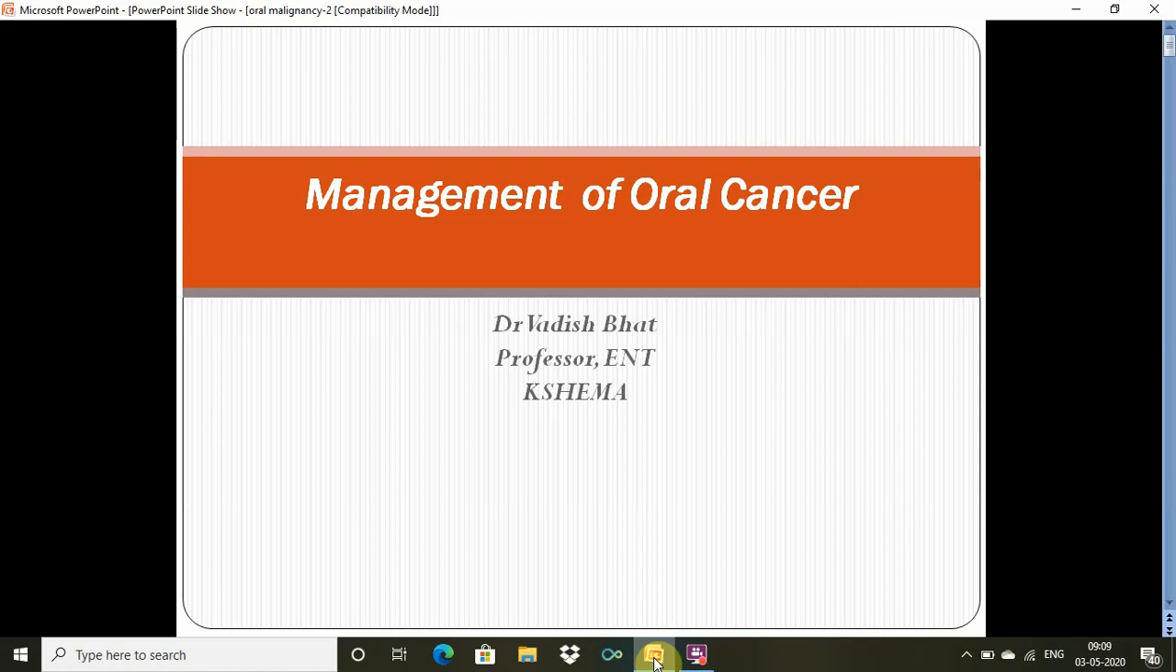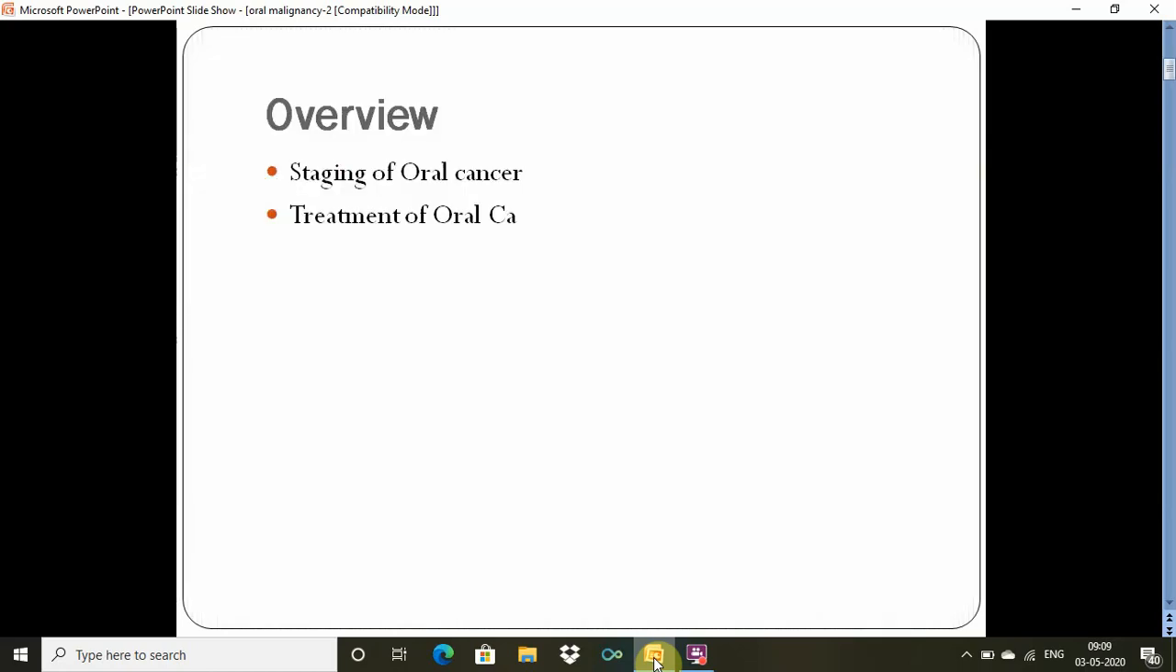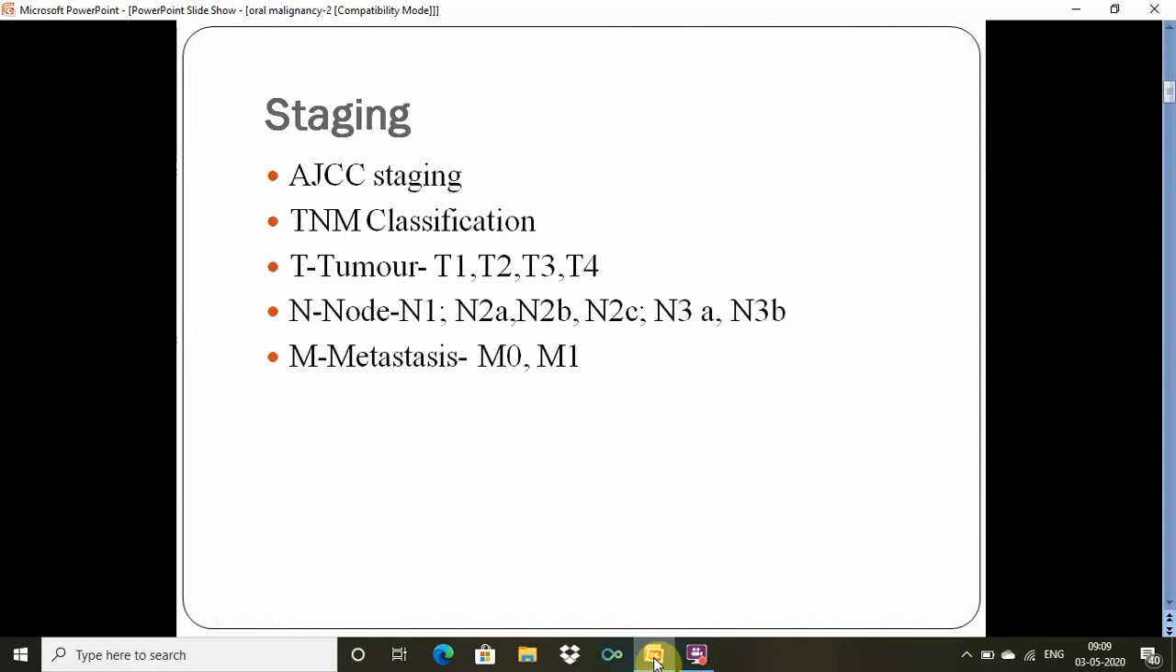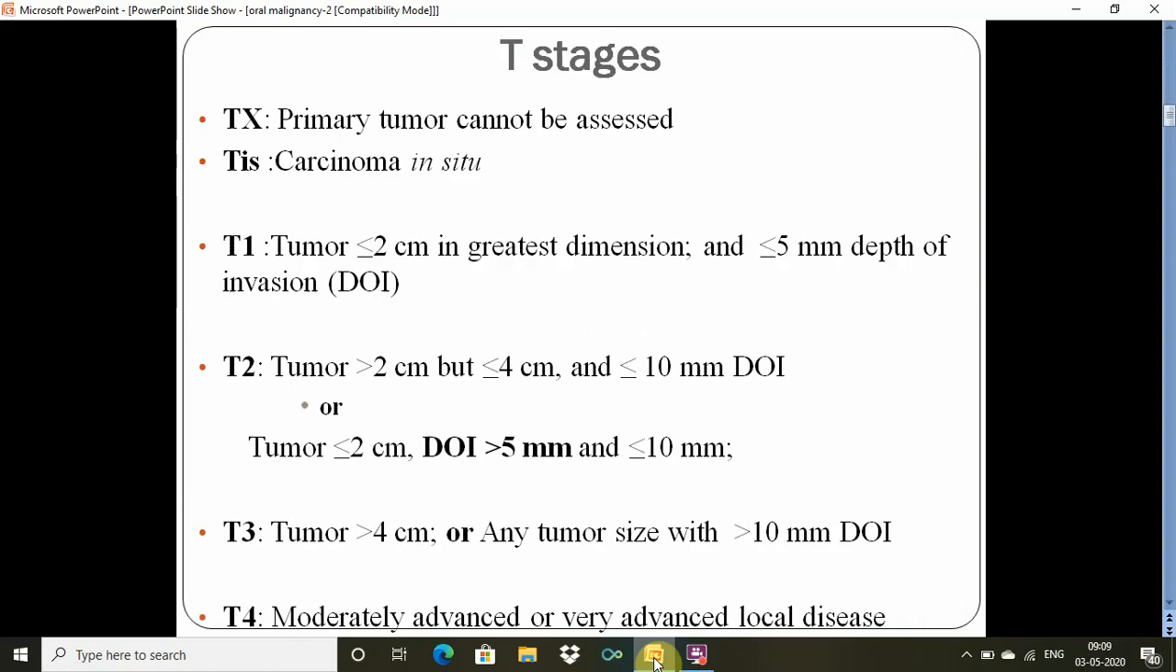Management of oral cancer. In this, we'll be learning about the staging of oral cancer and the treatment of oral cancer. Staging of oral cancer is based on the AJCC, that is American Joint Committee on Cancer staging, and in this they follow the T, N, and M classification where T stands for tumor, N stands for lymph node, and M for distant metastasis.